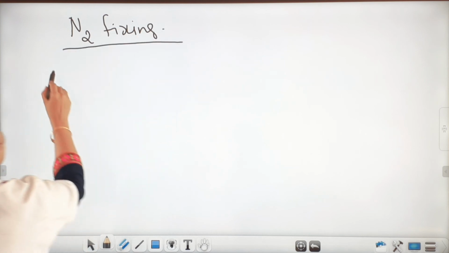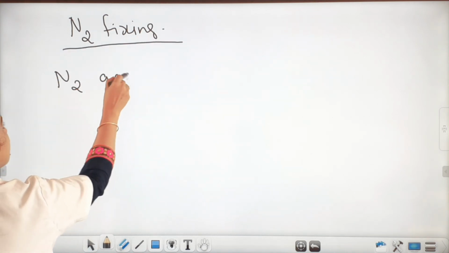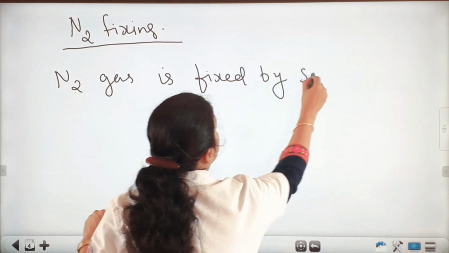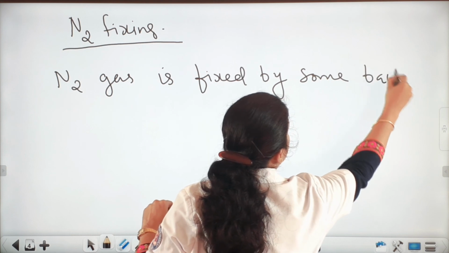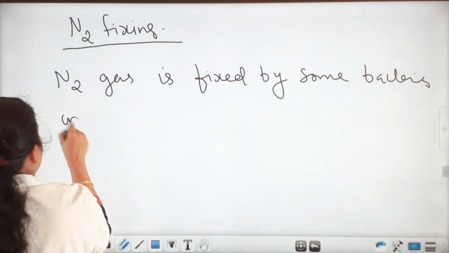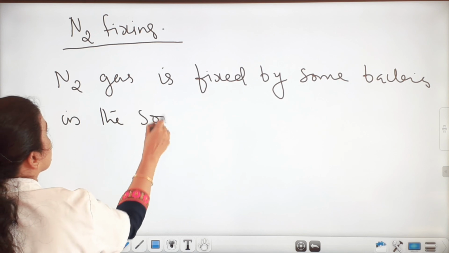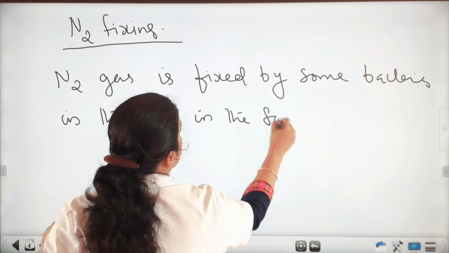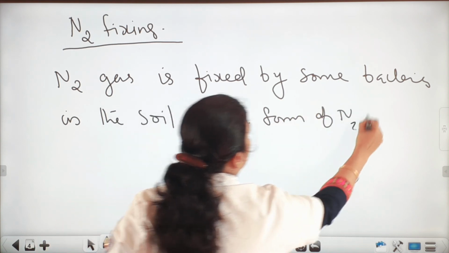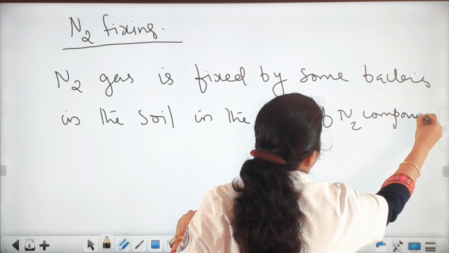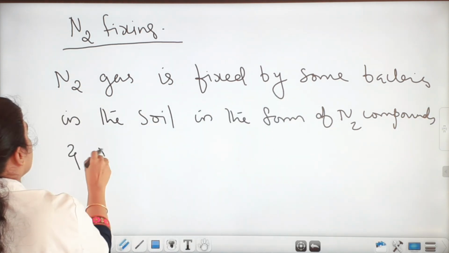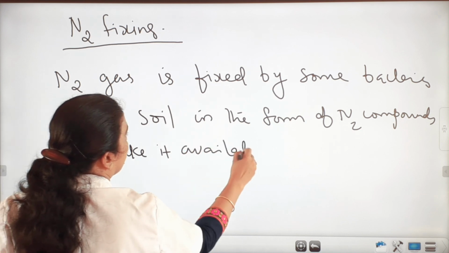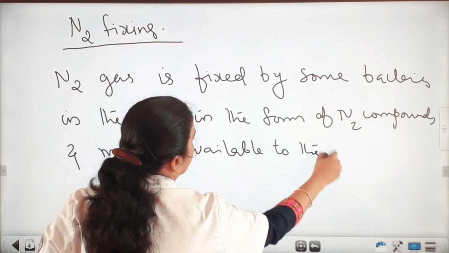N2 fixing means the nitrogen gas is fixed by some bacteria in the soil in the form of nitrogen compounds and made available to the plants.